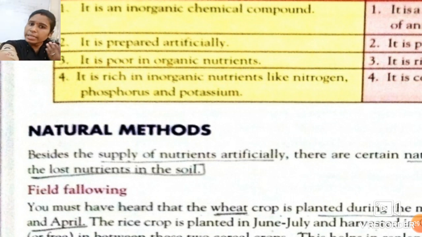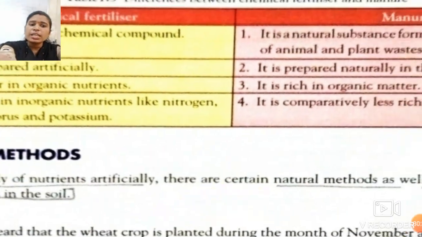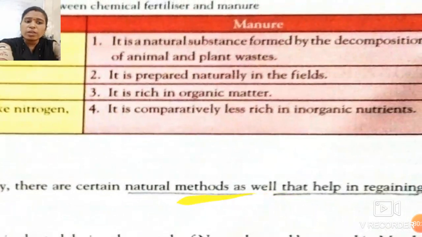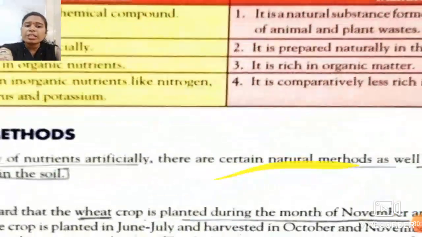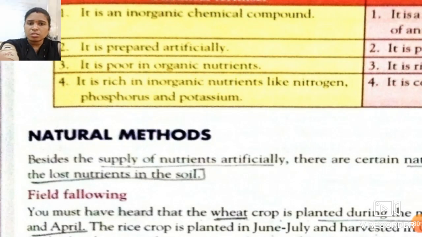But there are also certain natural methods by which that soil can provide the nutrients to that plant or to that crop. Means instead of using chemical fertilizers or manures, we can improve our soil in such a way that the soil can provide all these nutrients instead of adding them. So besides the supply of nutrients artificially, there are certain natural methods as well that help in regaining the lost nutrients in the soil.